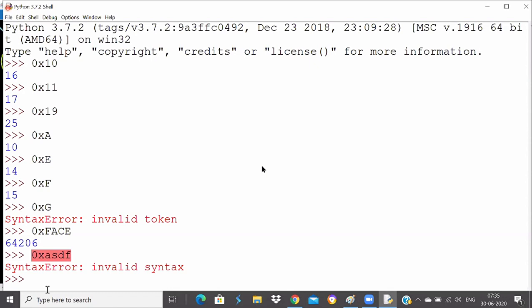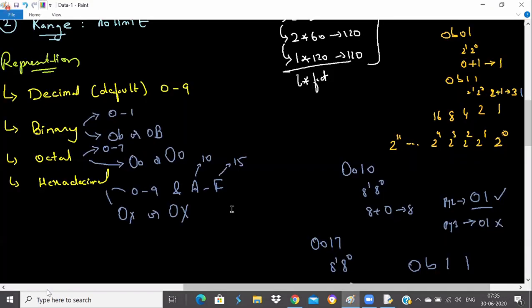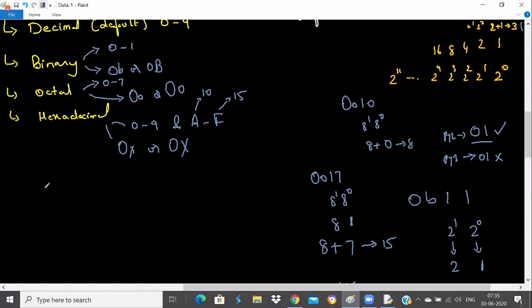Okay, so this is what we learned: how we represent binary numbers in Python, how we represent octal numbers in Python, and how we represent hexadecimal numbers in Python. Now let us talk about a few more things, then we'll talk about some real-time applications and how this can be useful.